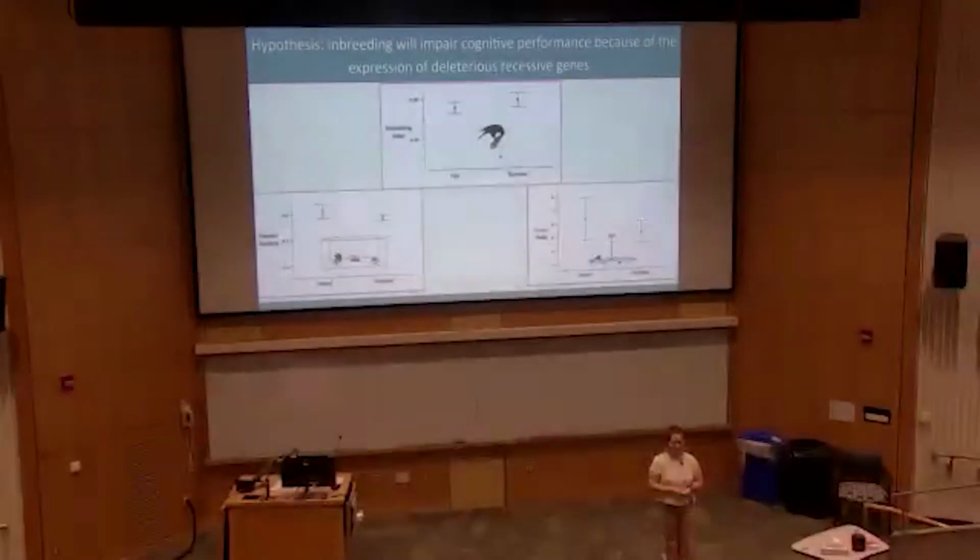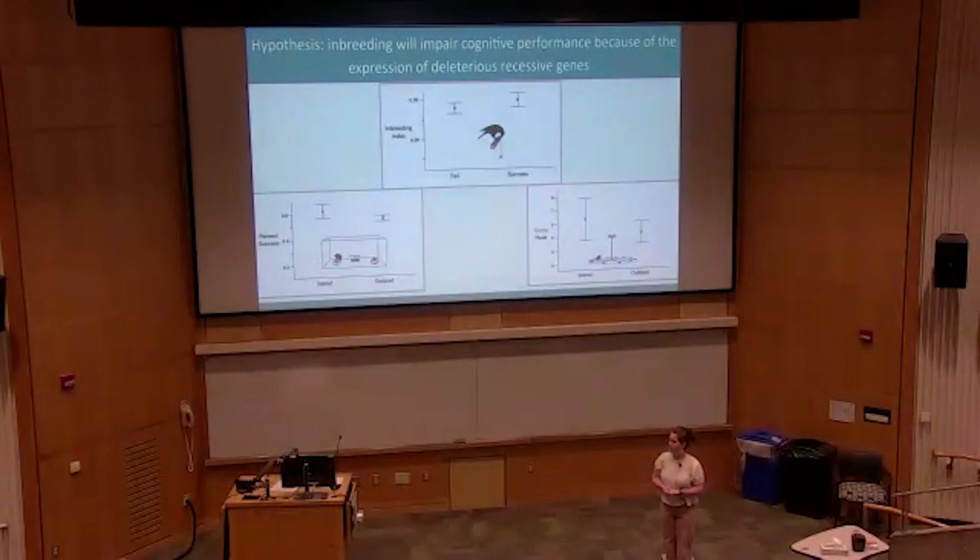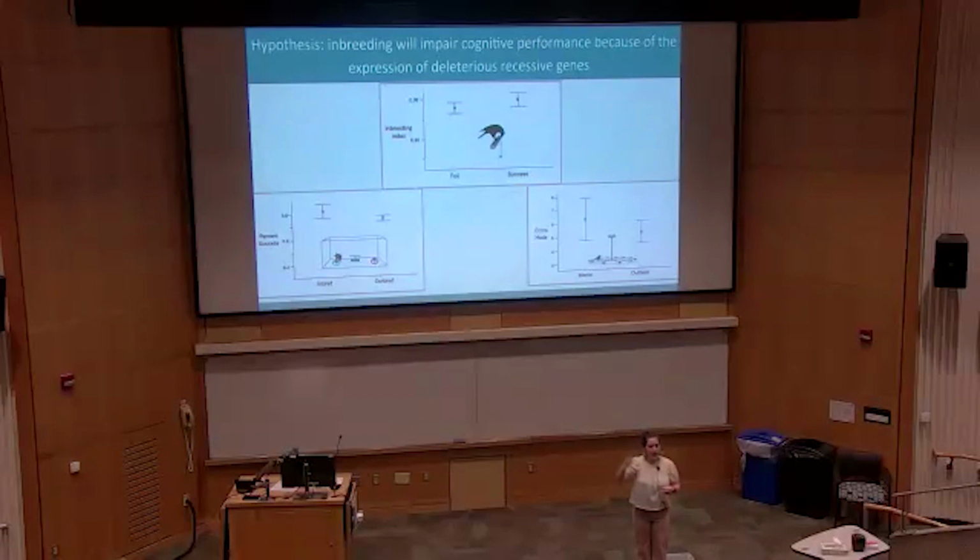To look at inbreeding, we extracted DNA from blood samples, and we measured a homozygosity by loci measurement. And this basically told us how inbred the birds were. A higher score meant more inbred, a lower score meant less inbred. And so from this, we determined that birds with a score of 0.35 or higher were inbred. And you'll see this come into play with my graphs up here.